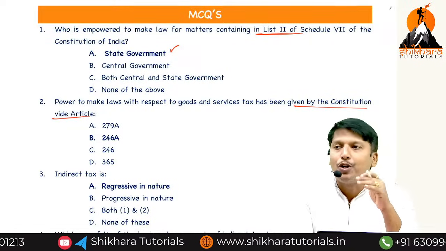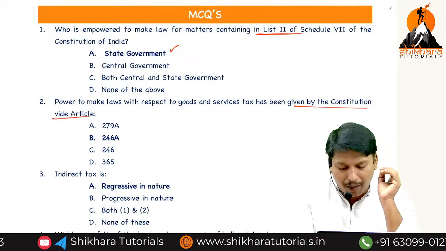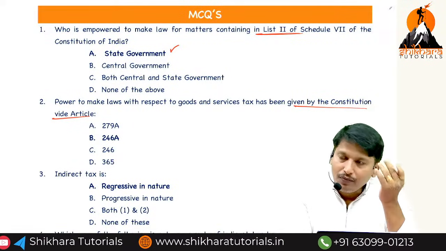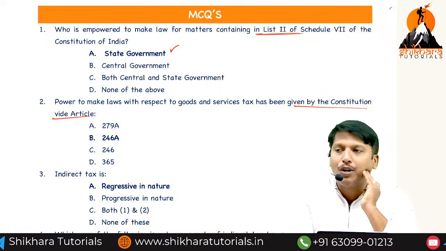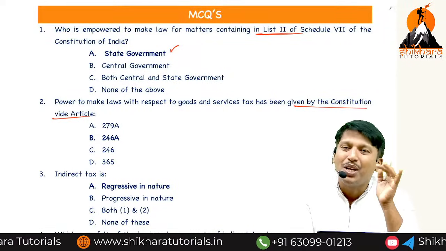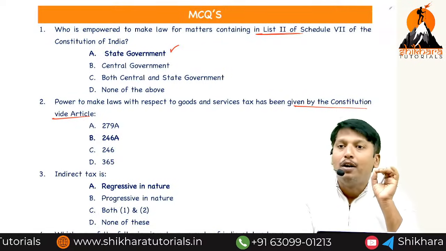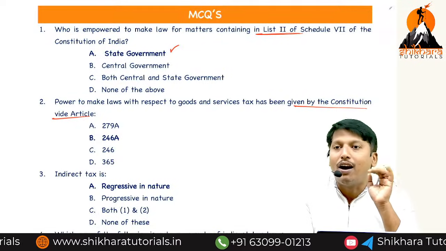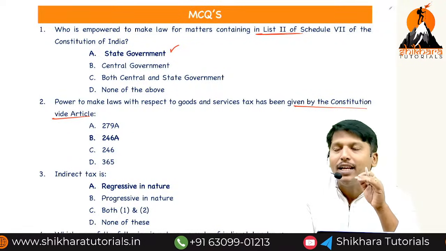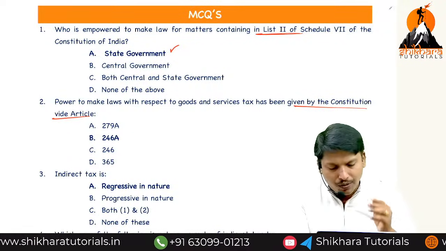the Constitution gave a power to Parliament and legislature to frame the laws. Article 246A: central and state have a power to levy taxes on intrastate supplies. Article 269A: power to levy taxes on interstate supplies, central government. Article 279A: GST Council.